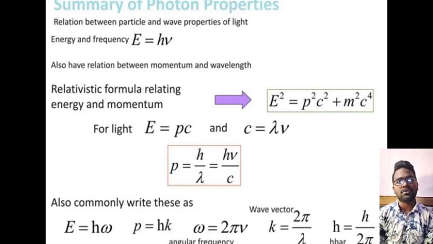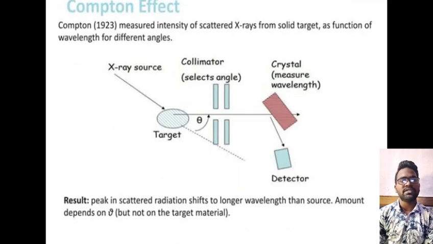And next, the Compton effect. Compton measured the intensity of scattered X-rays from a solid target as a function of wavelength for different angles, and here the angles are shown. The result is a peak in scattered radiation shifted to longer wavelength than the source. The amount depends on theta but not on the target material.